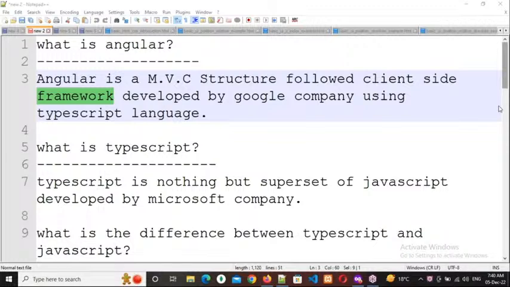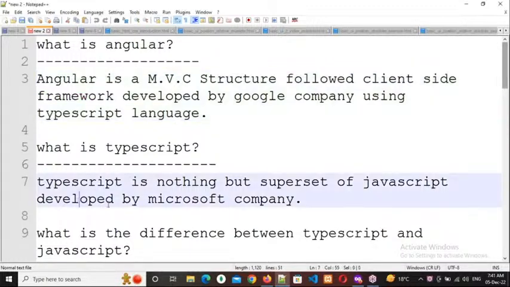Like that, Angular is also developed by the TypeScript language. So that's why in the starting of the classes I will discuss TypeScript also in the course. No need to worry, I will teach TypeScript here also. Clear, everybody? In this course I will discuss TypeScript with you also. So now coming to TypeScript. What is TypeScript? TypeScript is nothing but a superset of JavaScript developed by Microsoft.